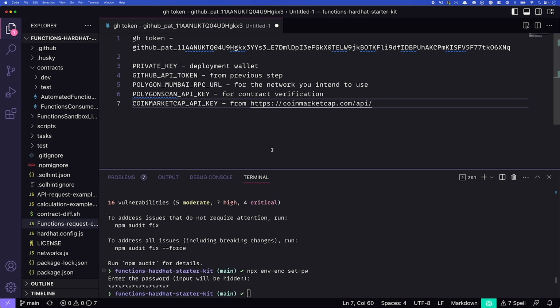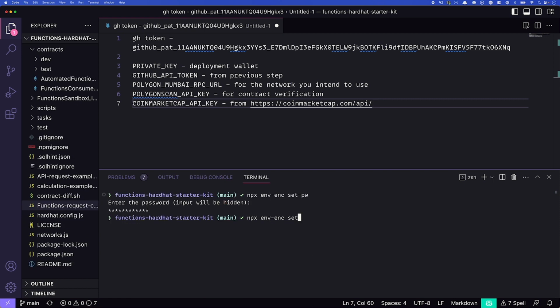We'll need a Polygon Mumbai RPC URL. Remember, I'm going to be using Alchemy for that. We need a Polygon Scan API key if we want to verify our contracts. And then finally, one of the examples here uses a CoinMarketCap API, and we'll need a key for that. You can get one at coinmarketcap.com/API. How do we actually set these up? So we use npx env-enc set.